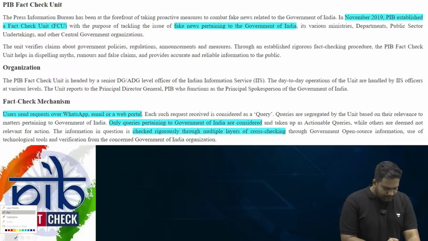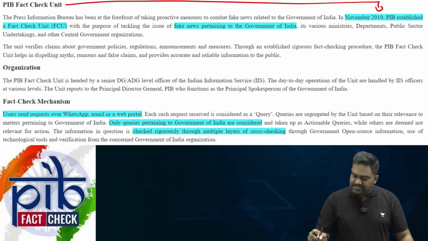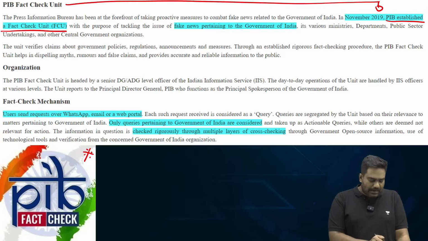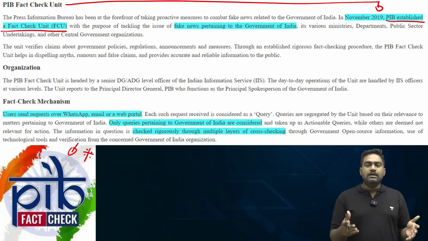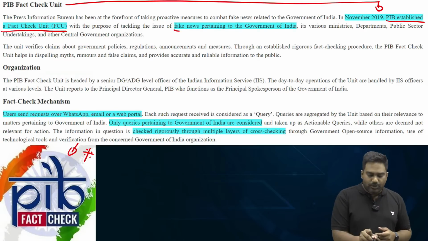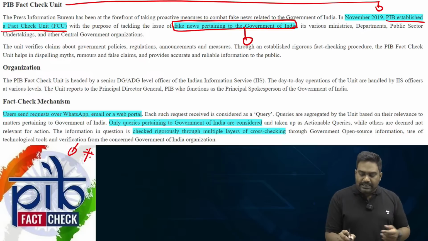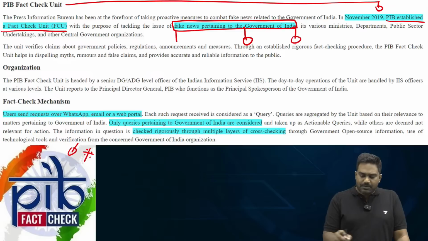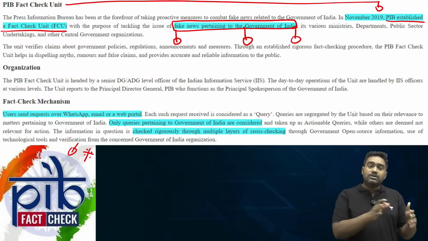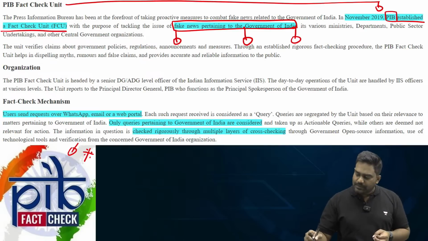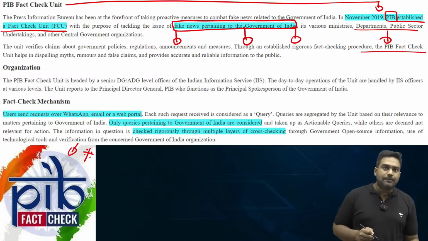Now, apart from this, in 2019, the Modi government established a fact-check unit within the Press Information Bureau. The PIB is like the PR arm of the government, right? I'm sure all of you are referring to PIB website, going through all the press releases from various ministries for your current affairs updates. Within the same PIB, a fact-check unit was established to tackle fake news pertaining to Government of India. So, on social media and internet platforms, if any wrong information was being circulated related to the business of the government, related to the activities of the government, such content could be flagged by this unit of PIB and it could order the companies to take down the content.